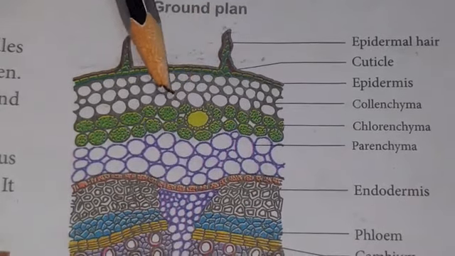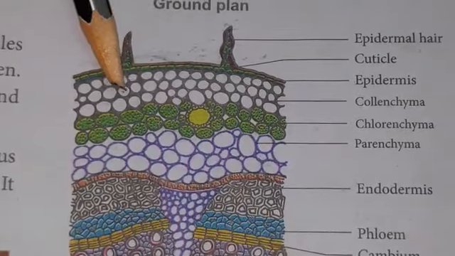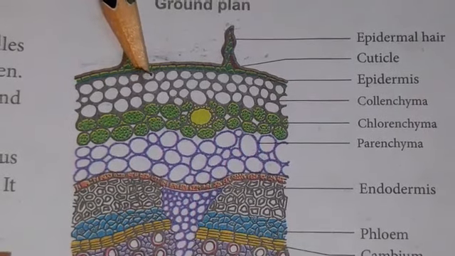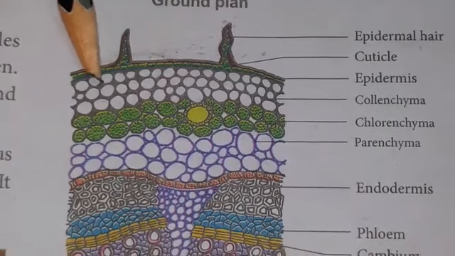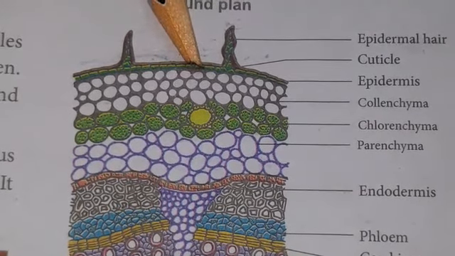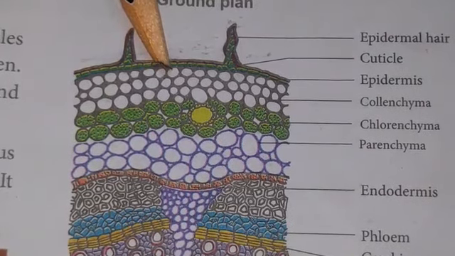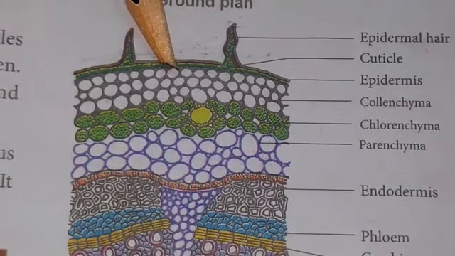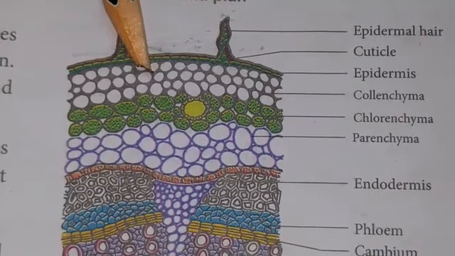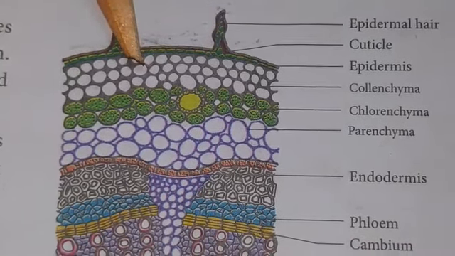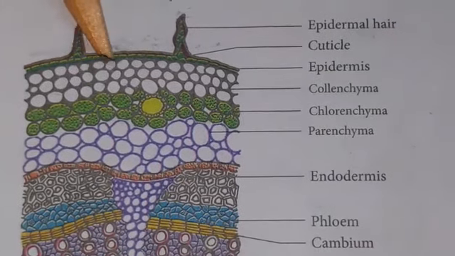The function of the hypodermis is mechanical; it gives mechanical strength to the plant. These cells are living and they are thick at the corners only. So below the epidermis, 2 or 3 layers make up the hypodermis. The hypodermis is made up of collenchyma tissue. Its function is to give mechanical strength to the plant, and the cells are living but thickened at their corners.